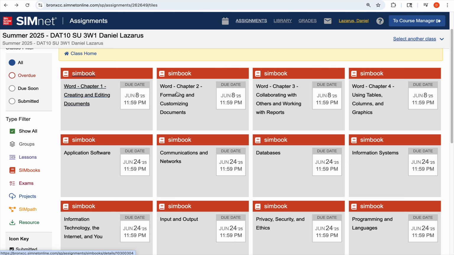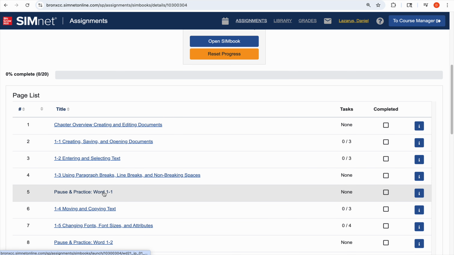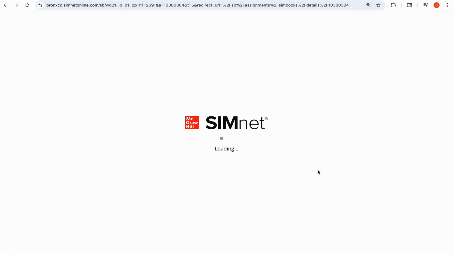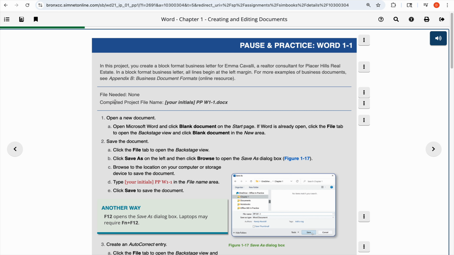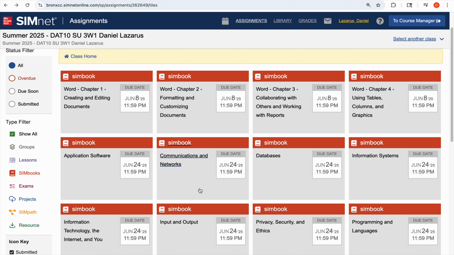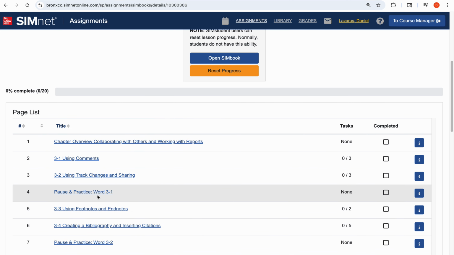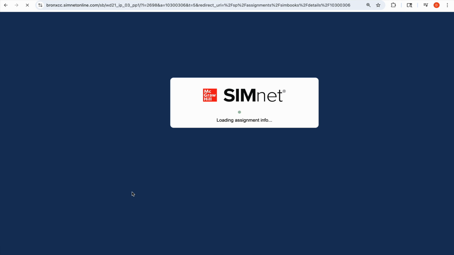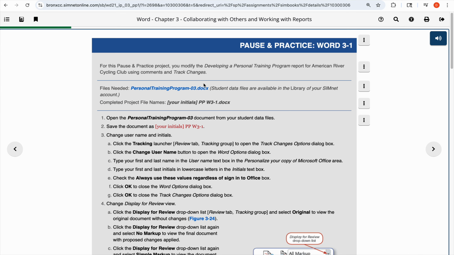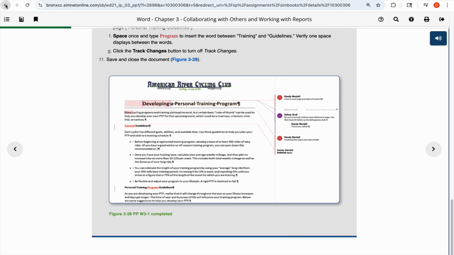In every chapter, the first exercise will have a file to download. Here you go, you will have a file; chapter 1 starts with a blank file. Normally, in the second and third exercises you will not have any files to download.